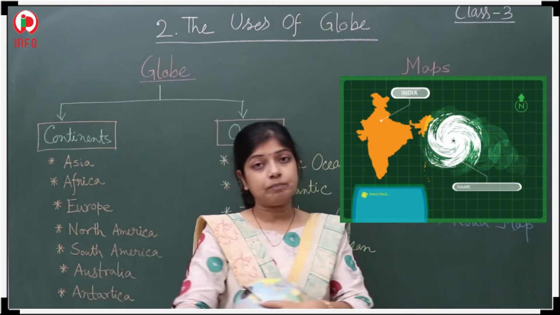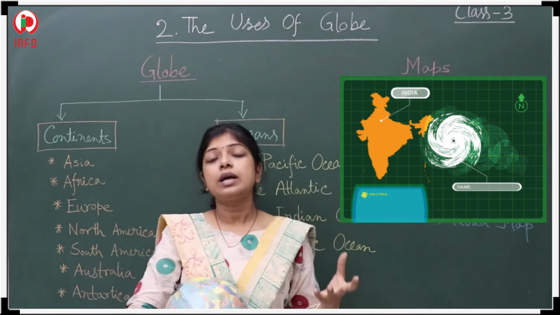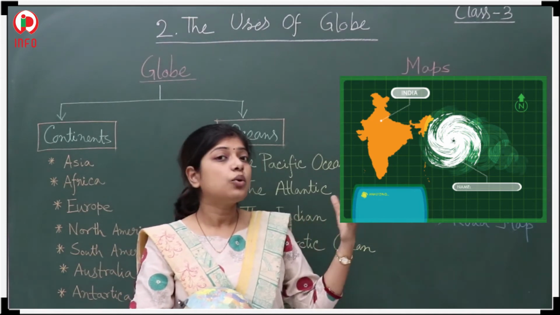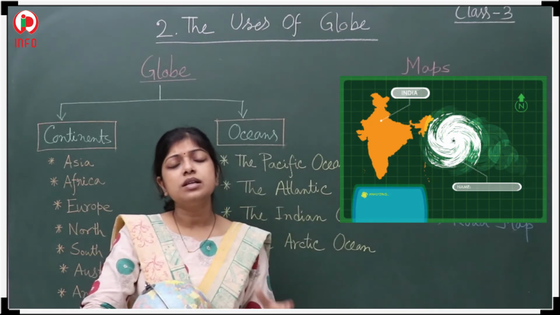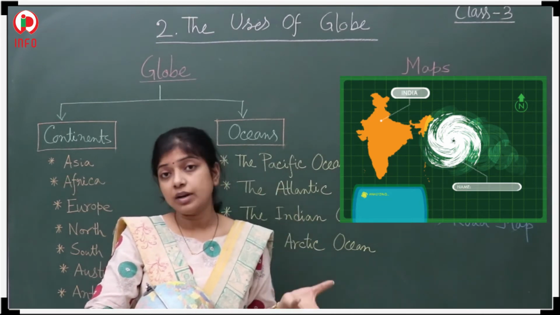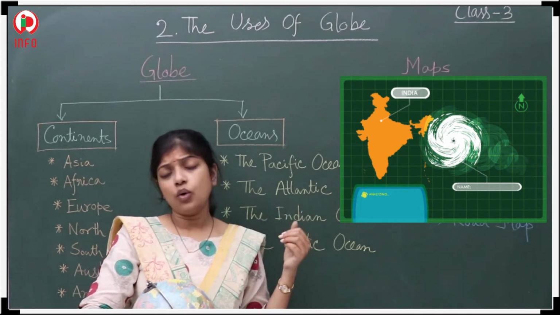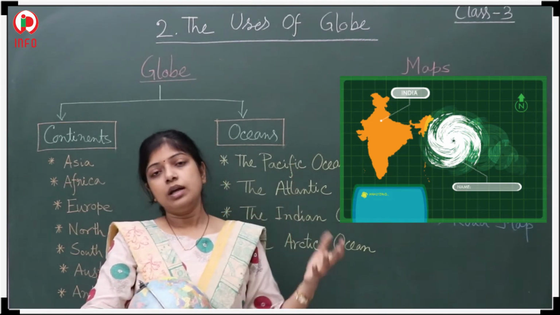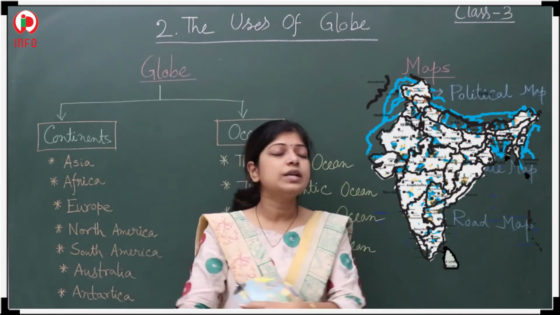Next, the climate map. The climate map is able to tell us about different kinds of atmosphere. It may be any rainfall, it may be any temperature. In those kinds of maps, different colors are used to indicate regions. Suppose a region with very heavy rainfall is indicated with one color, and very low rainfall is another color. So to indicate different regions, different colors are used here. Is it clear?